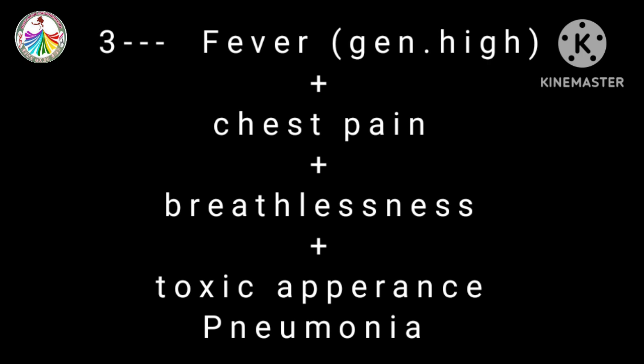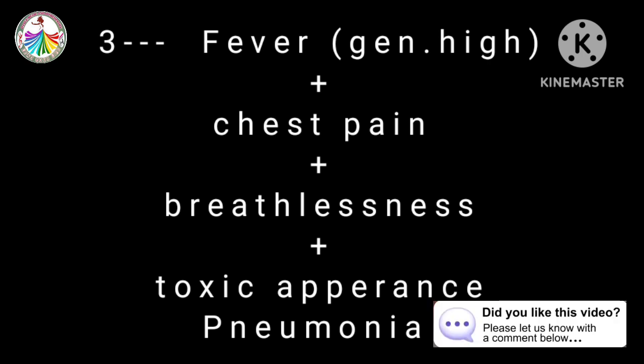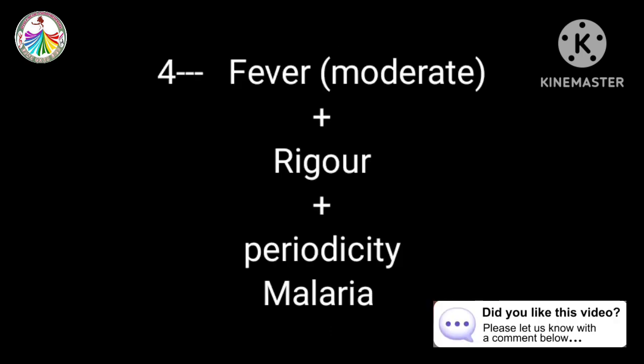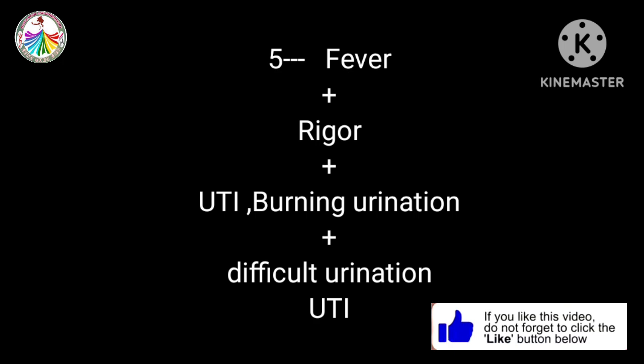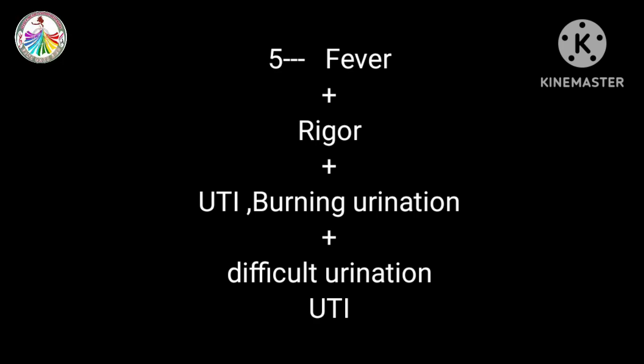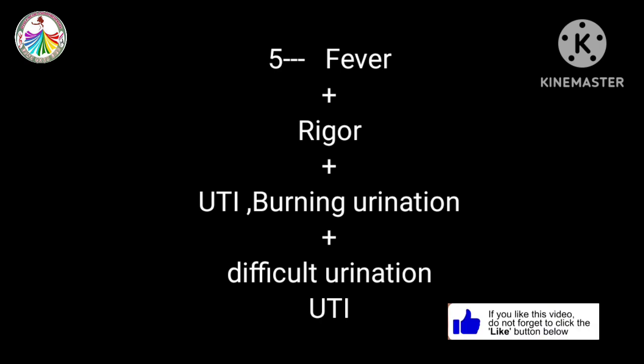In this diagnosis, there is fever which is generally high with the chest pain and breathlessness, and the patient has the toxic appearance. This shows that the patient is suffering from pneumonia. If the fever is moderate with rigor and periodicity, this shows that this is the case of malaria. If there is fever with the rigor and along with that patient is suffering from burning urination or difficult urination, it shows that it is the case of UTI, that is urinary tract infection.